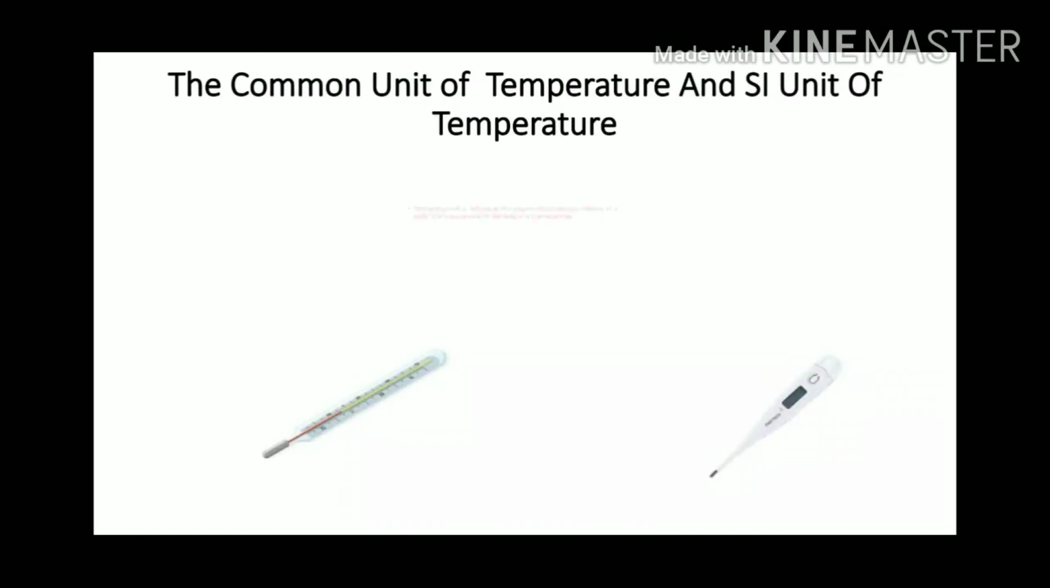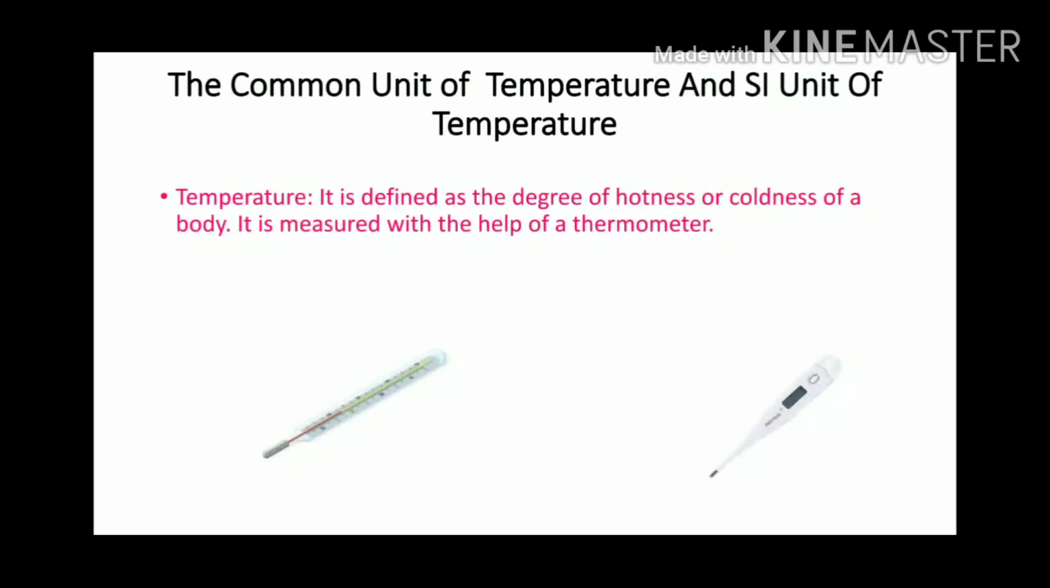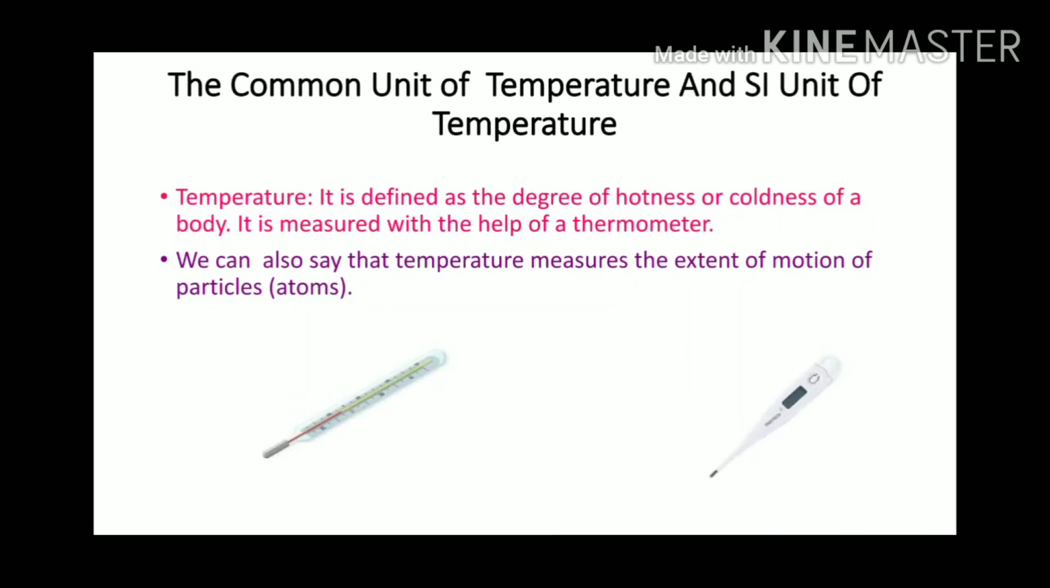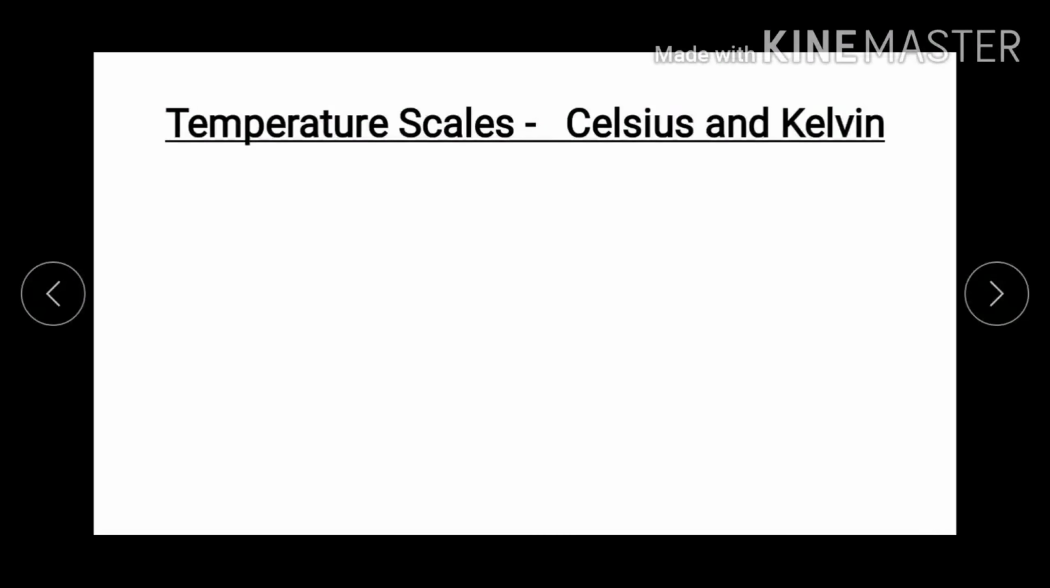Temperature. It is defined as the degree of hotness or coldness of a body. It is measured with the help of a thermometer. We can also say that temperature measures the extent of motion of particles. Now let us see the temperature scales in Celsius and Kelvin.